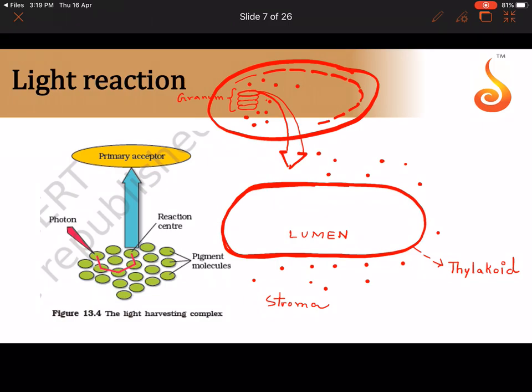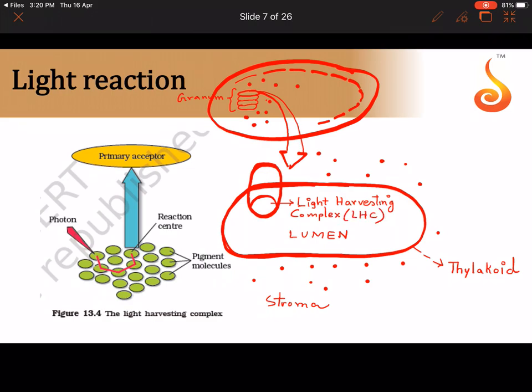Now, attached to the membrane of the thylakoid, you will find a special complex. See, I am showing it attached to the thylakoid membrane. Now let me make a rounded compartment over here. This rounded compartment is what is referred to as the light harvesting complex, abbreviated as LHC.